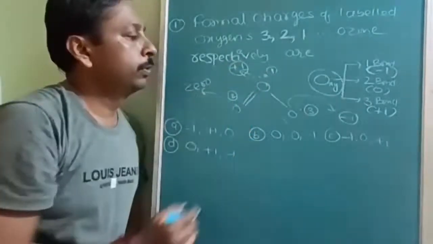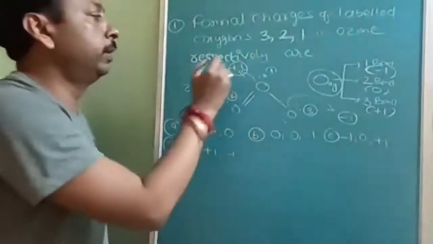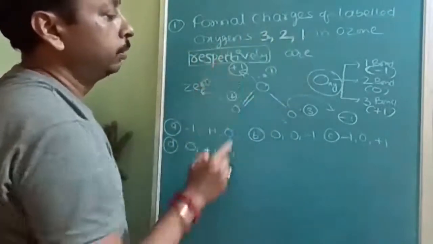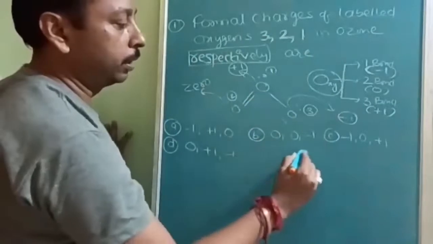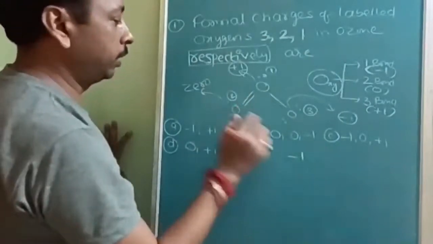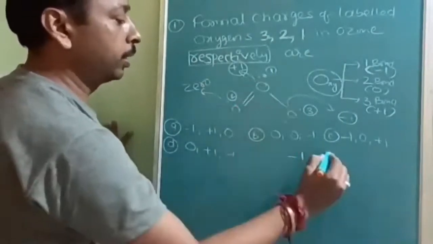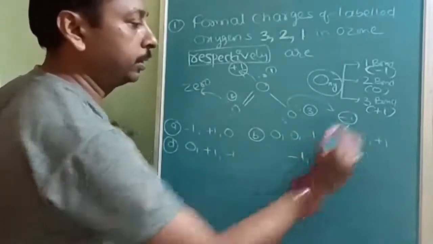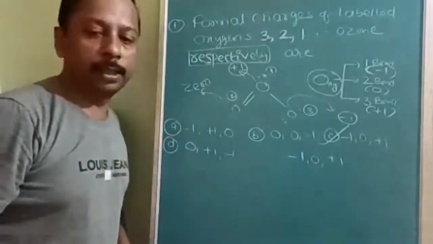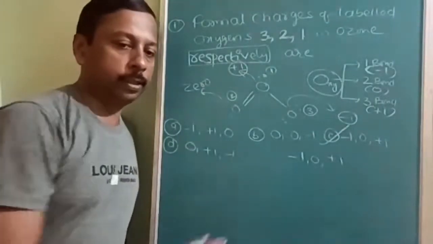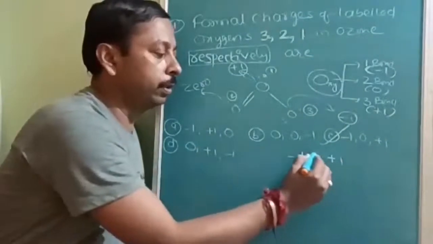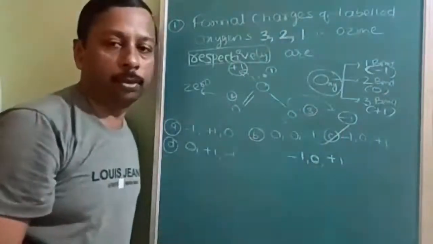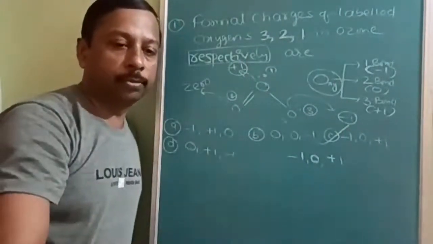So the question is about "respectively." This is the dangerous word. Okay, 3, 2, 1. So first you should write the third charge, that is minus 1. Then the second charge, that is 0. And the first charge, plus 1. So minus 1, 0, plus 1. So the matching answer is C. The answer to this question is C. Be careful with every word: respectively, 3 to 1, according to the shortcut I told you. Just make a note of it. Let's go for the next question.